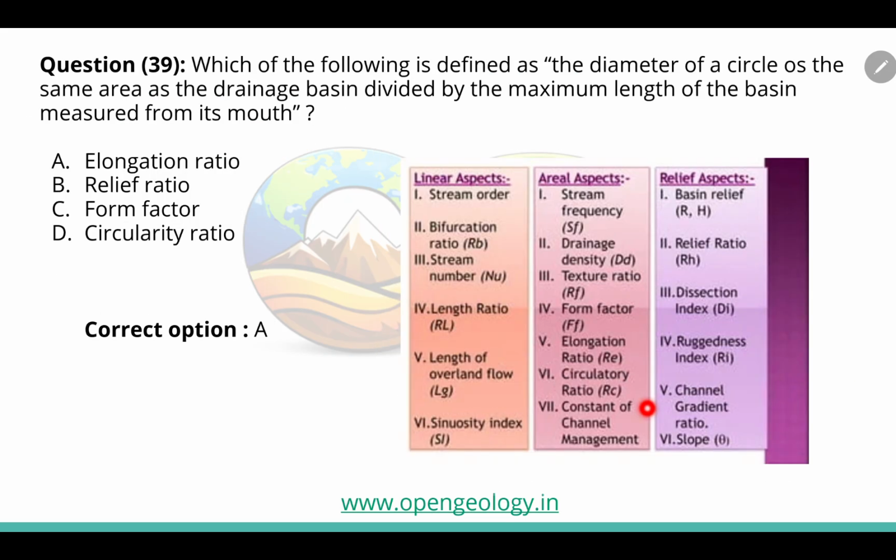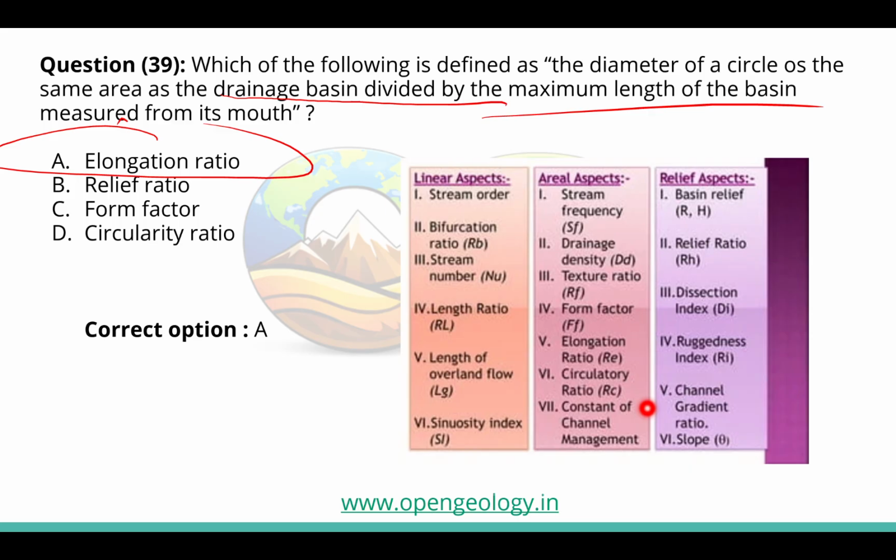Another question is, which of the following is defined as the diameter of a circle of the same area as the drainage basin divided by the maximum length of the basin? It is the elongation ratio. There are many terms or calculations used to describe a basin. These are the linear aspects, areal aspects, and the relief aspects.